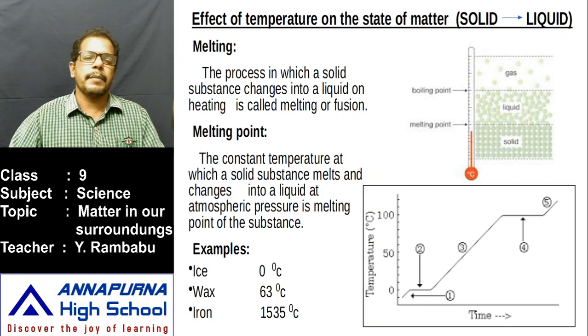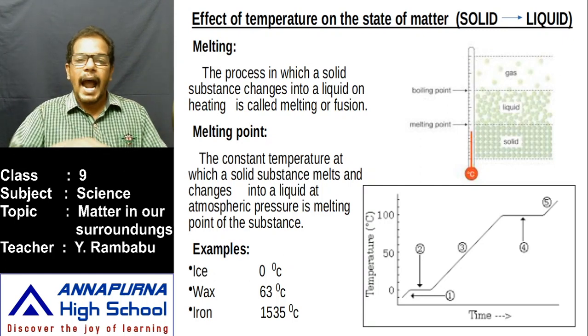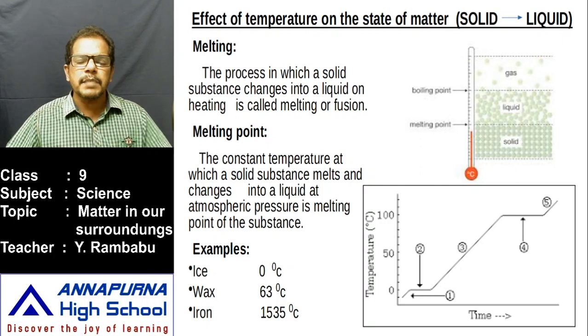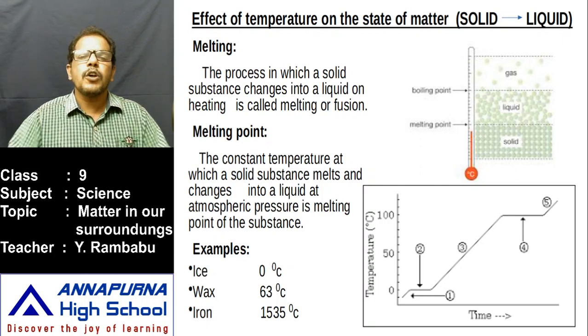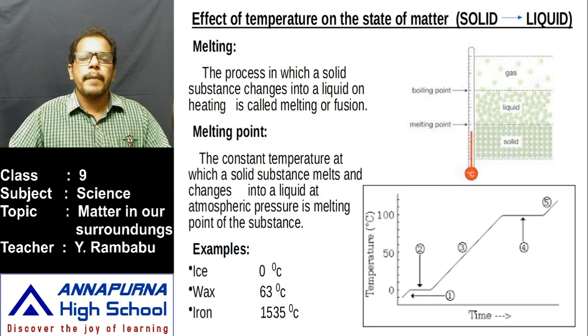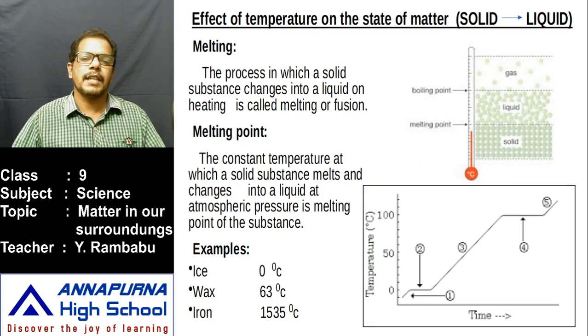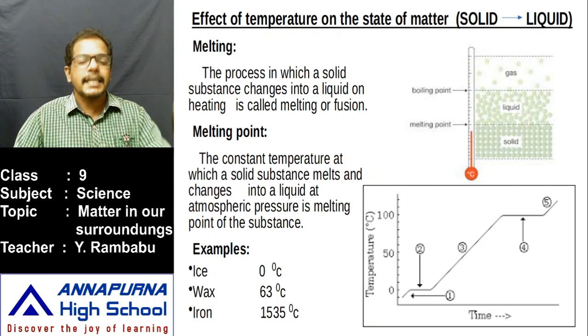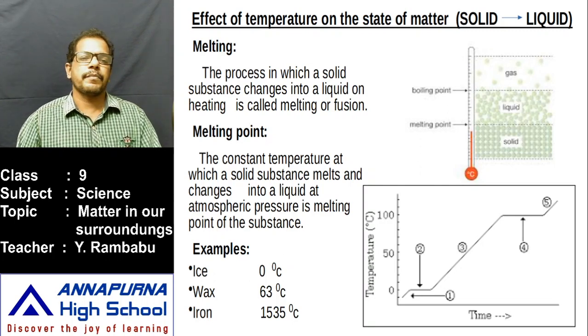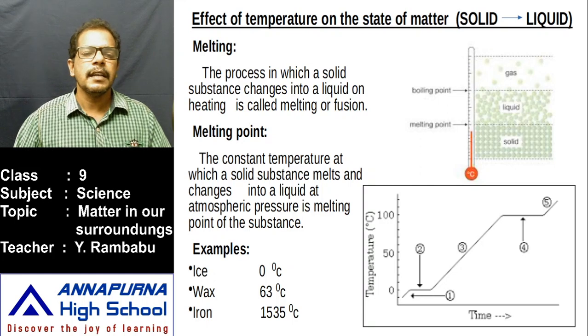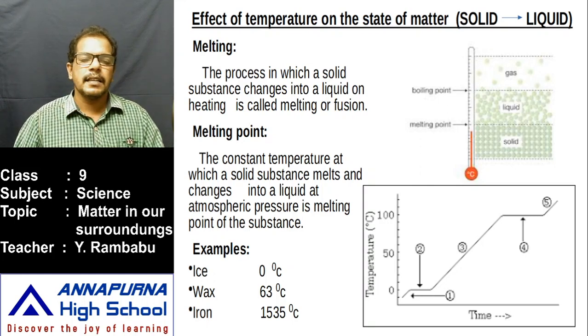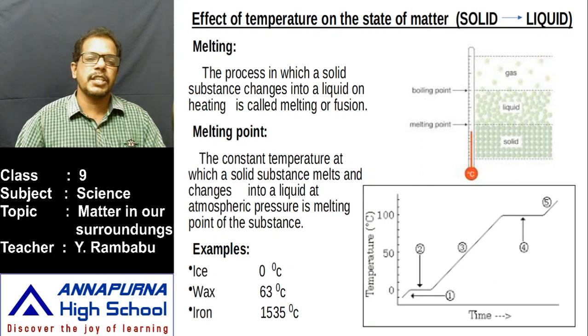The stage is when the temperature reaches 0 degrees Celsius. At that stage, the energy which is supplied breaks the attraction between the particles. Whenever the attraction is broken, the particles move further apart. That means solid is converted into liquid. Like that, it happens during melting. Whenever this ice melts, the temperature remains constant at 0 degrees Celsius.